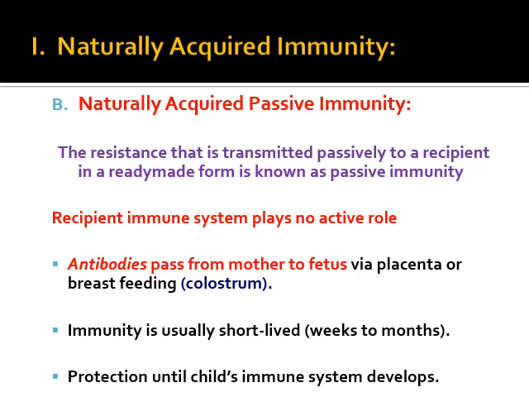The best example is IgG. The antibodies pass from mother to fetus via the placenta or breastfeeding. That is IgA through the colostrum. Here the immunity is usually short-lived, weeks to months only, or protection until the child's immune system develops.